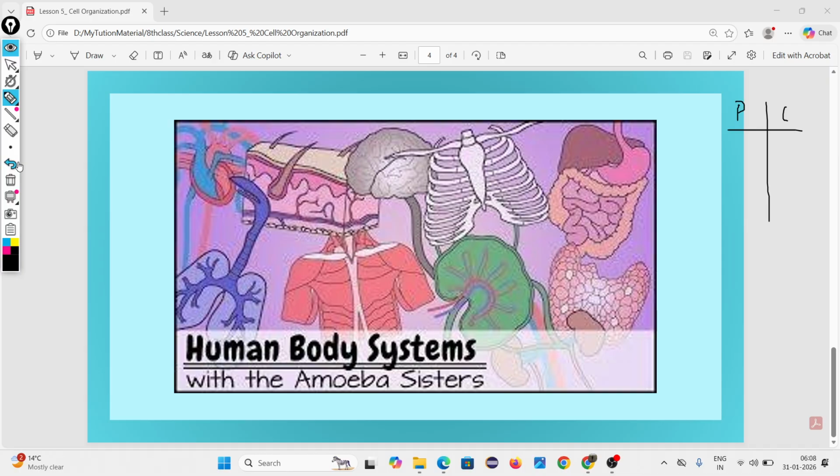Just studying doesn't mean just reading, beta. You have to understand. Then what is the other difference between plant cell and animal cell? Plant cell has a cell wall, which is absent in animal cell. That is the major difference. Cell wall. Yes, the extra covering which is absent in an animal cell.